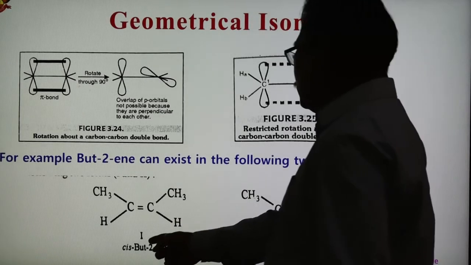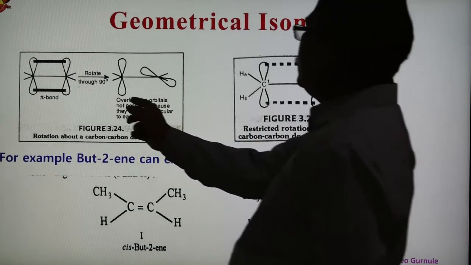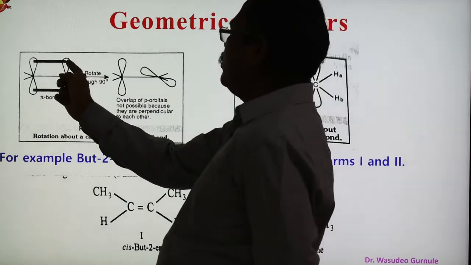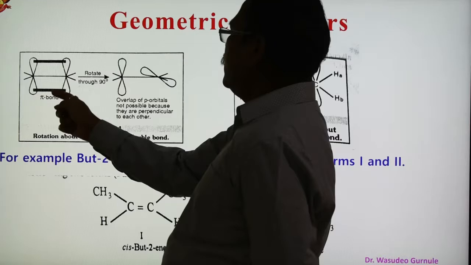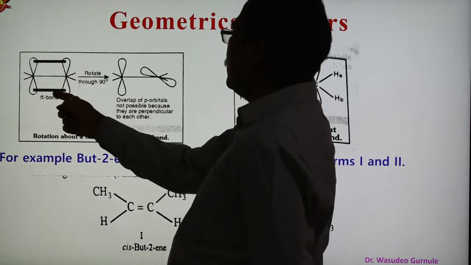So this is cis-2-butene, this is trans-2-butene, and here is shown the formation of the pi bond. This is the pi bond formation, p orbitals overlap sideways above and below the carbons of the double bond, and here this is sigma, and this here is the formation of the pi bond.